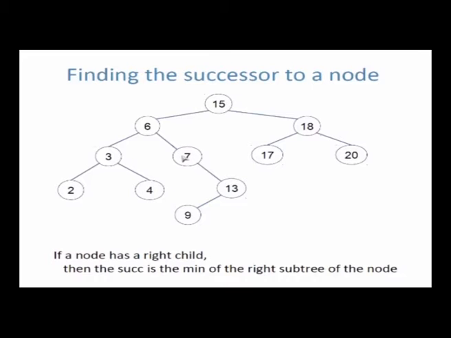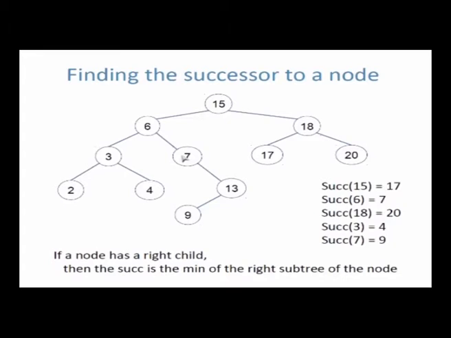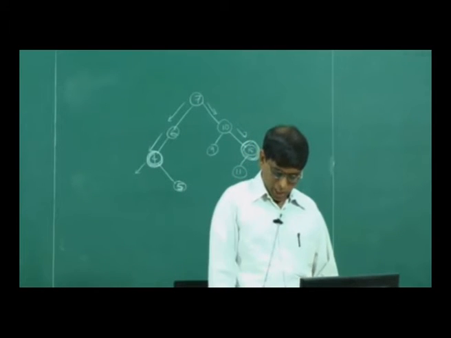So the first observation we make is if there is a right child for a node, then in the subtree under that child will lie the successor. The minimum of that tree will be the successor. So how to find the minimum? Go down the left side of that tree till you cannot go any further and return that. That will be the successor. Okay. So very easy for me to find the successor of a node when there is a right child. What do I do? Go to the right subtree, find the minimum. We have already seen how to find the minimum. Okay. Problem comes when there is no right child.